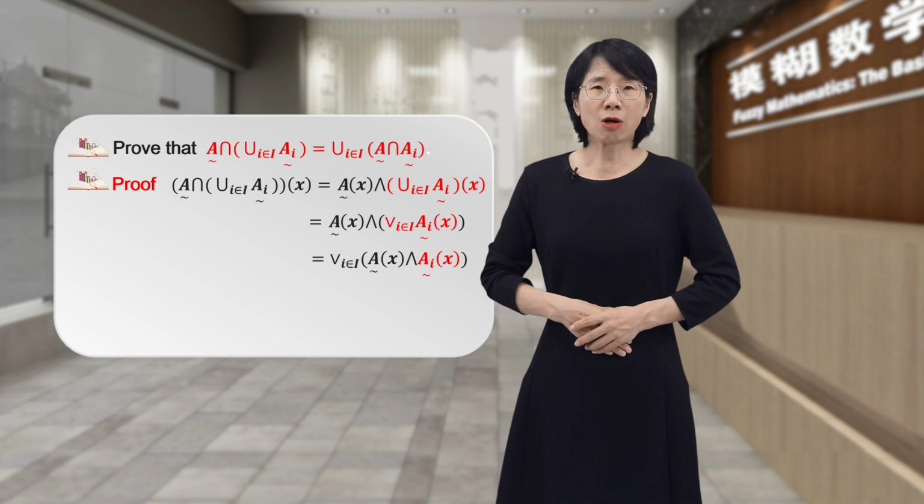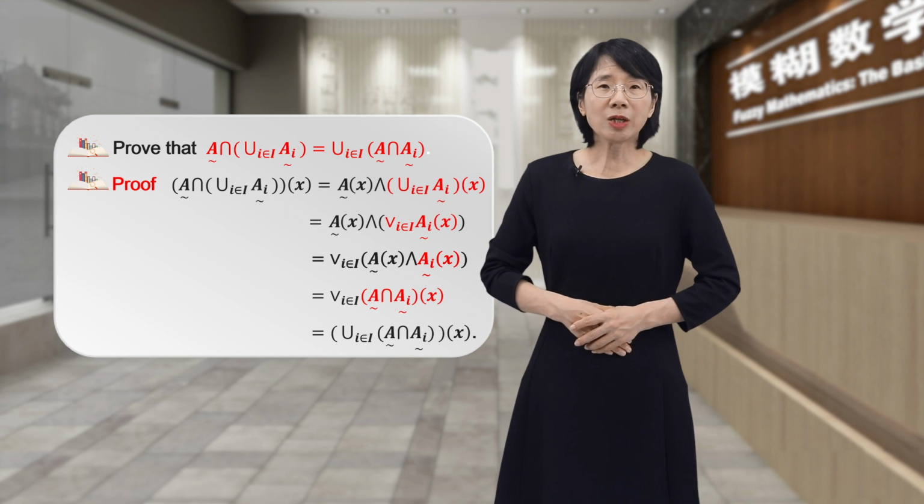Infimum distributes over supremum. By the definition of intersection of fuzzy sets, the infimum of A(x) and A_i(x) is the intersection of A and A_i(x). By the definition of union of fuzzy sets, it is going to be the union of the intersection of A and A_i(x).